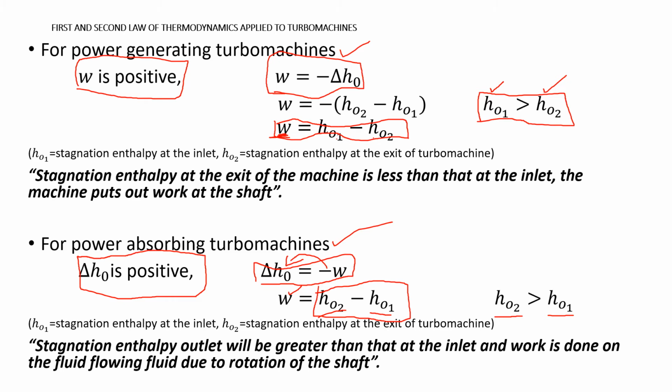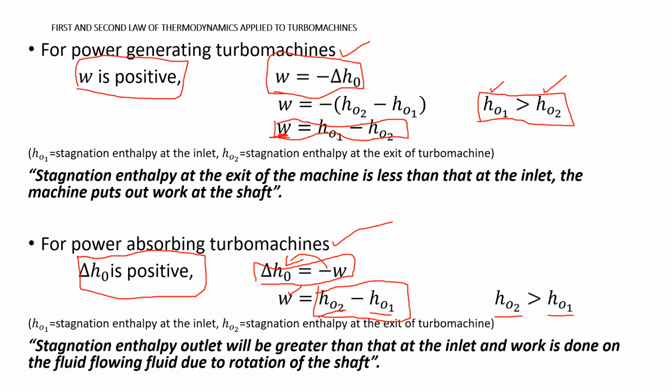You are supplying some energy to the fluid. Some energy is transferred. The mechanical energy of the turbo machine is transferred to the fluid in the case of power absorbing. So some energy is stored within the fluid when it comes out of the turbo machine. So its stagnation enthalpy is more than at the inlet. The fluid that is coming out of the turbo machine, its stagnation enthalpy, meaning the energy content in the fluid, is more than the same fluid when it was entering the turbo machine.